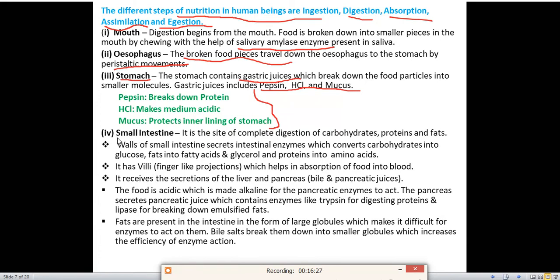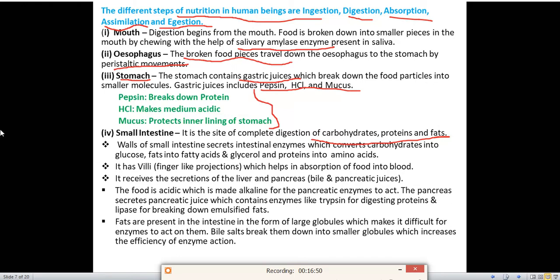Next is our small intestine. We know that complete digestion of food takes place in the small intestine. For a 1 mark question you can get: where does complete digestion of food take place in human beings? So what will you write? Small intestine. It is the site of complete digestion of carbohydrates, proteins and fats. All carbohydrates, proteins and fats are digested in the small intestine.